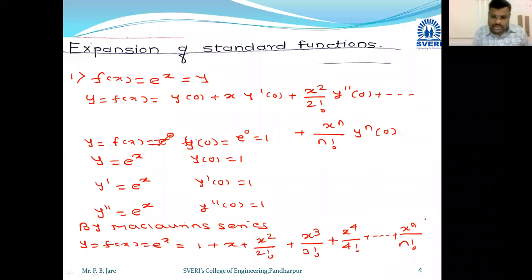Clear? So this is the expansion of the Maclaurin series for f of x. Everyone clear on this?